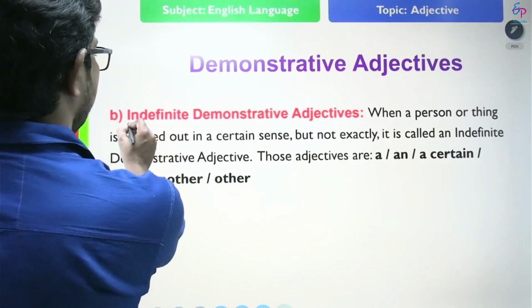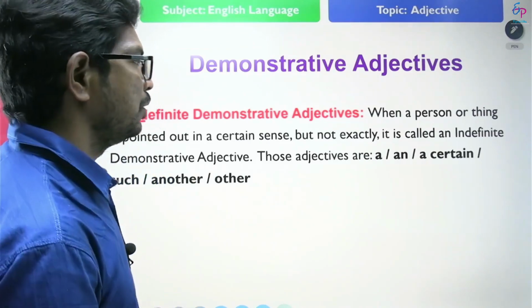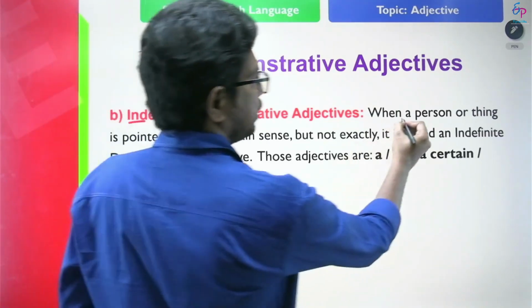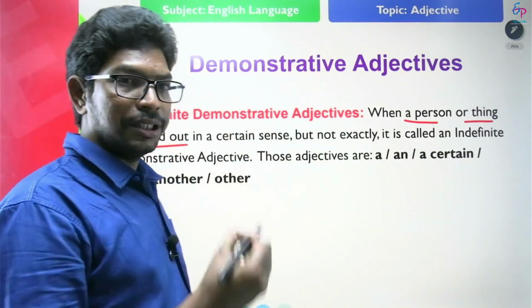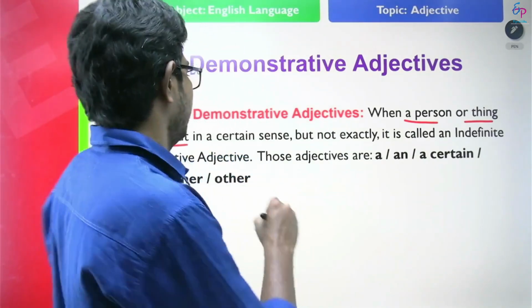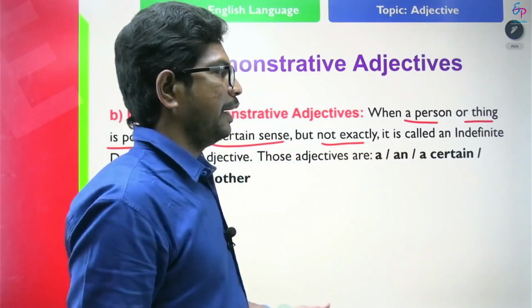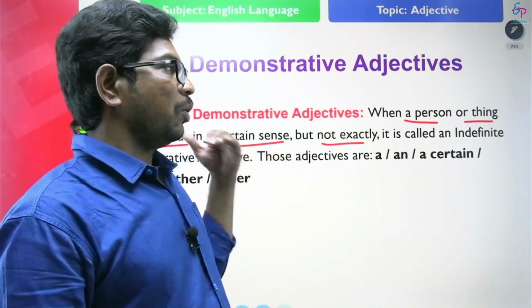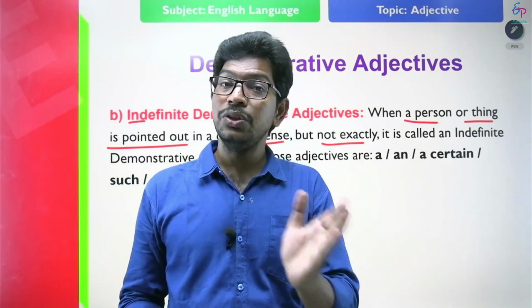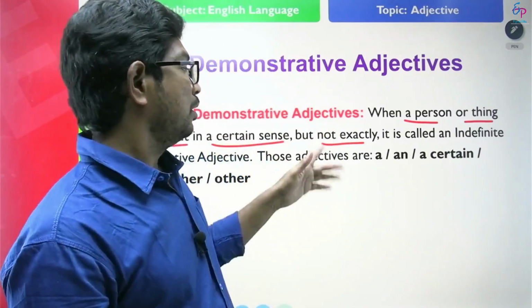What are indefinite demonstrative adjectives? Indefinite means not sure. So what do they do? When a person or thing is pointed out in a certain sense but not exactly, it is called an indefinite demonstrative adjective. So definite demonstrative adjectives, this, that, those, point out the exact noun.